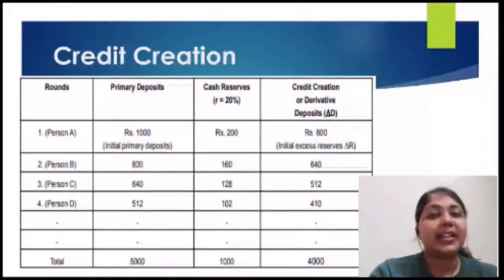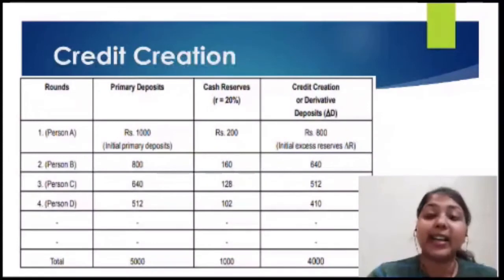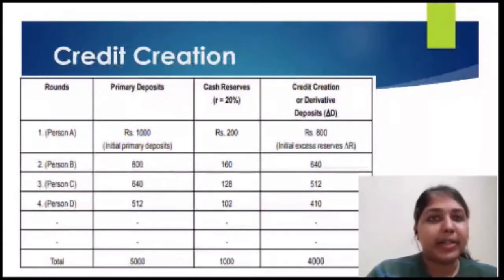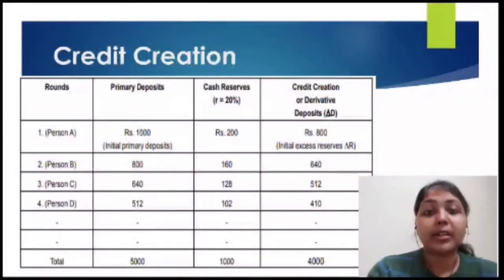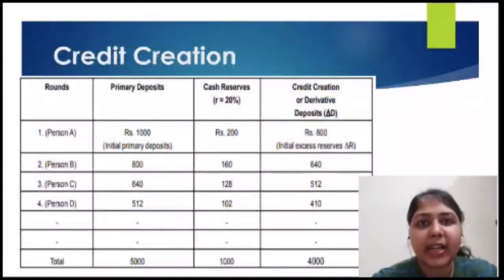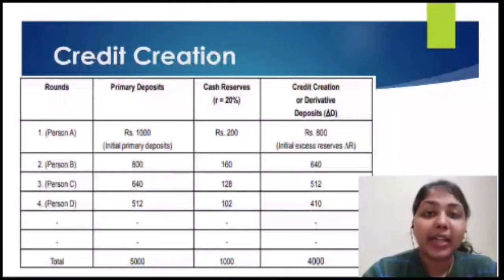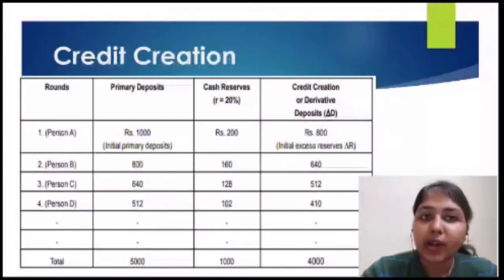The remaining 640 rupees they again lend to person C. This is how the chain goes on and on. First, person A deposited the amount, then they kept a certain amount as cash reserve, because the banks think the person might be back at the bank wanting his cash. So they keep a certain amount as cash reserve and give the remaining amount to some other person in the form of credit. And this cycle goes on and on.